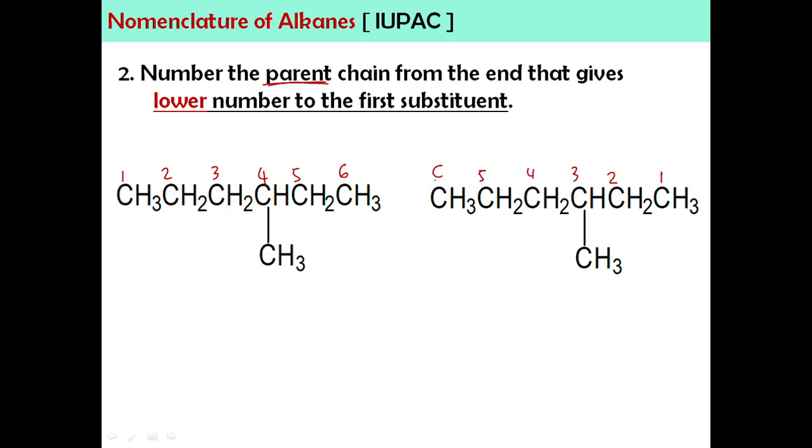Okay, so macam mana kita nak pilih? Hujung mana yang sepatutnya kita pilih? Okay, tengok substituent. So, you have this as the substituent, sebab dia tak masuk dalam parent. So, kalau saya ambil daripada hujung sini, okay, my substituent is at carbon number 4. If I start count from this end, my substituent is at carbon number 3. Okay, this one. Okay, jadi kita nak pilih yang mana? Lower number. Okay, jadi awak patut start numbering daripada hujung yang memberi nombor yang paling rendah dekat substituent.